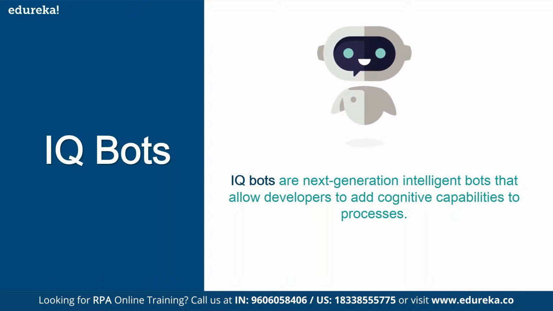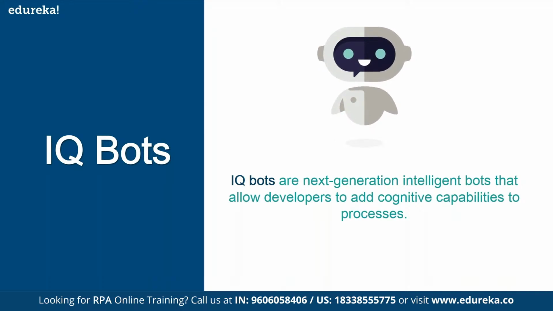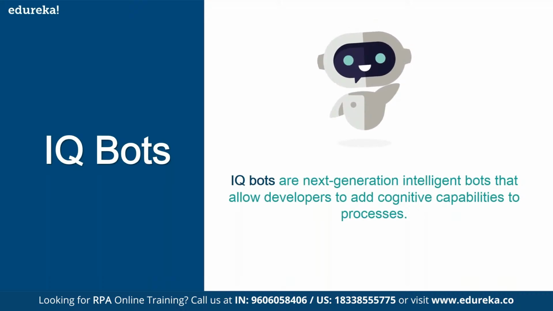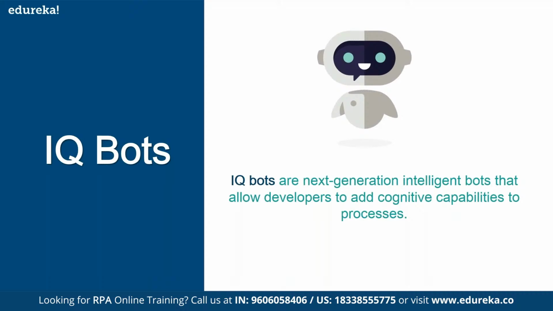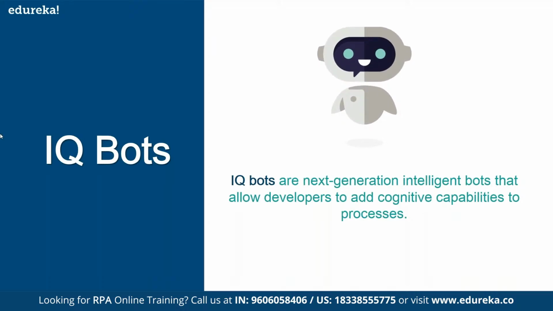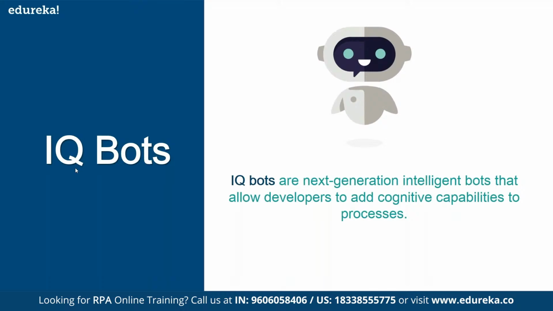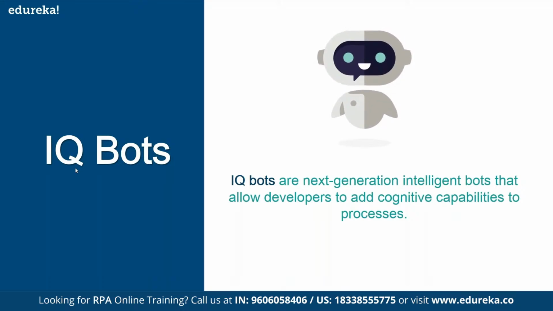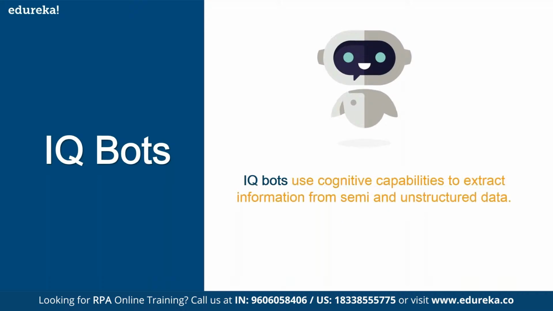Around 80% of the processes that you see on your daily basis will be unstructured, and extracting that data is difficult. So that is where your IQ bot comes into the picture, which enables us to convert the unstructured data into structured data.